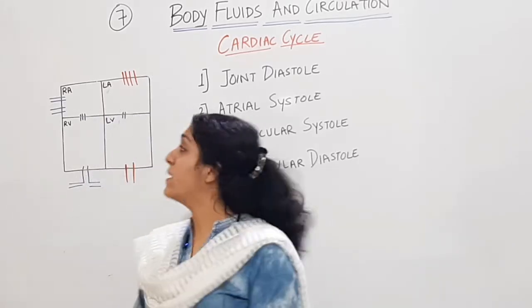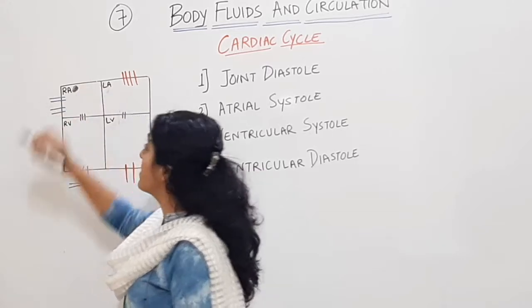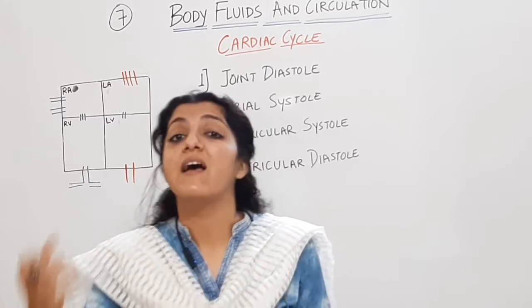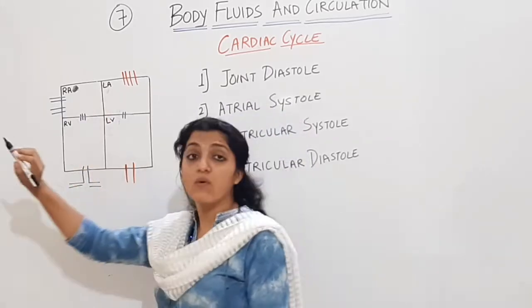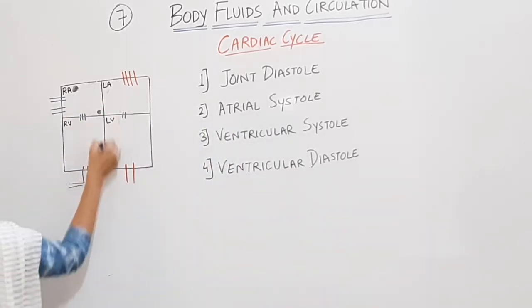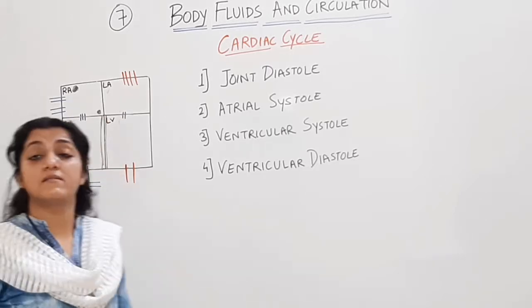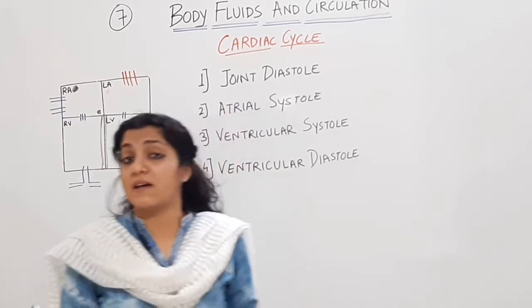Okay. Now, when the SA node is going to generate an impulse, SA node we have seen. Okay, it is auto-excitable. The human heart is myogenic. SA node impulse generate करेगा. This impulse from here is going to travel to the AV node and subsequently to the interventricular AV bundle over here, that is the bundle of His, and to the Purkinje fibers. We have seen all this in detail in the last lecture.